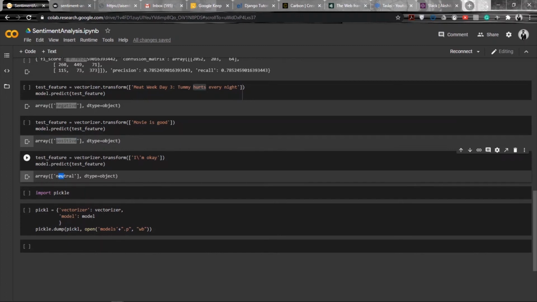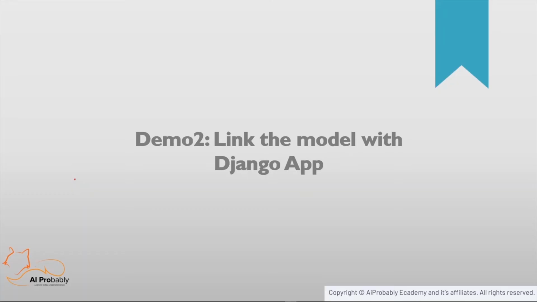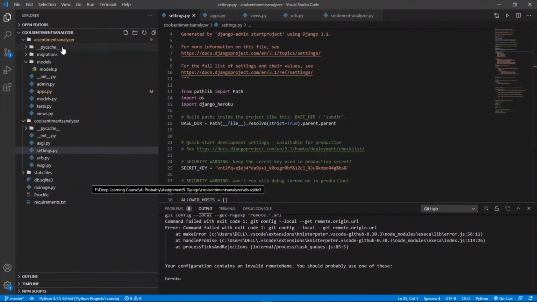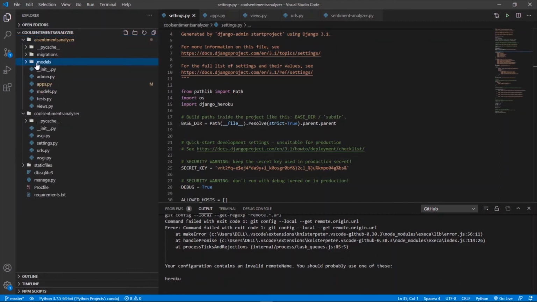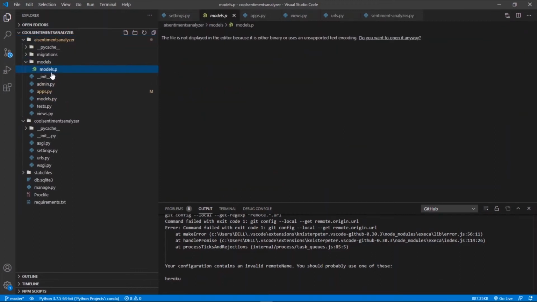Now that the model is working just fine, we'll export our model along with the vectorizer using the pickle library. Using this particular code, I'll be exporting the vectorizer and the model using pickle. Now we need to link the model with the Django app. To do that, we open our Django project, move into the Django app folder here, AI Sentiments Analyzer, and create a folder named models, inside which we will be copying the pickle model, which we just now exported.